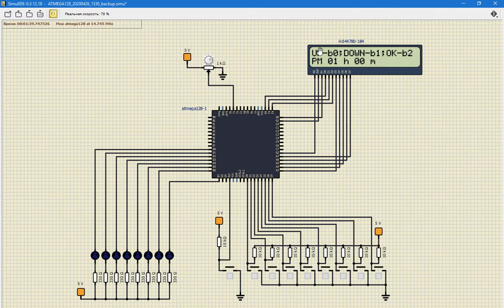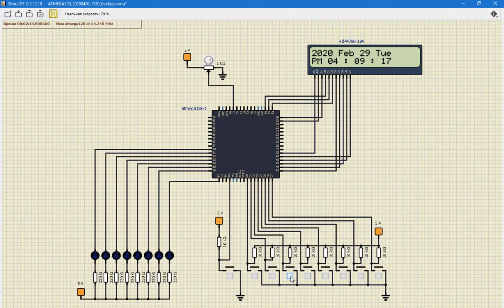So here you can see that to change value we should press button 0, button 1, and to apply the change we should tap button 2. So we set PM, 4 p.m., 9 minutes, 10 minutes, let's say. So now when the 10th minute comes, our alarm will ring.